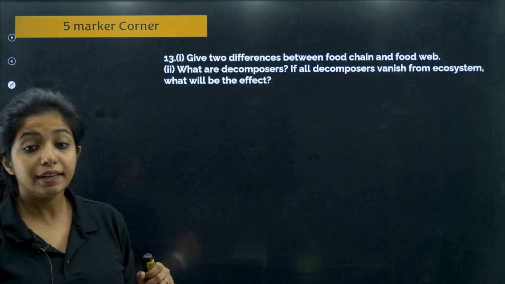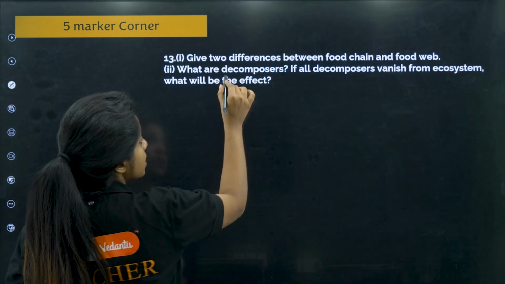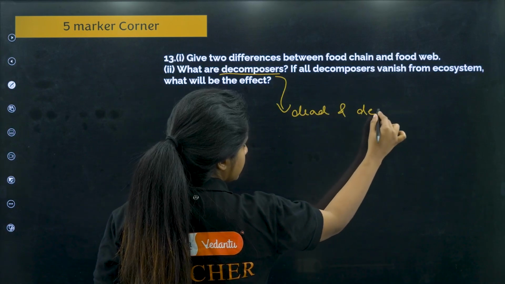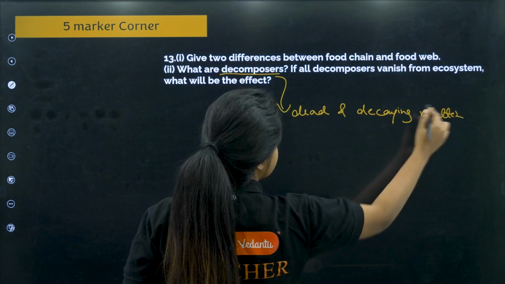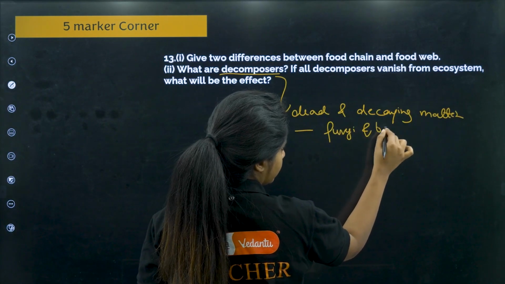Now, what are decomposers? What are decomposers, dear children? Decomposers are organisms that feed on dead and decaying matter. Example is fungi and bacteria.